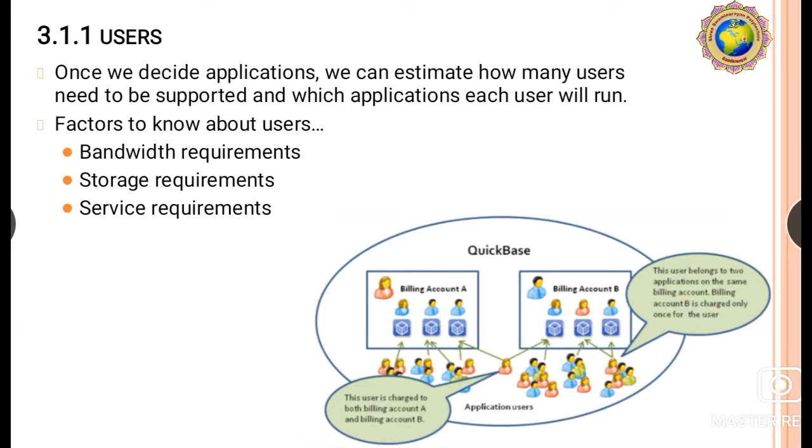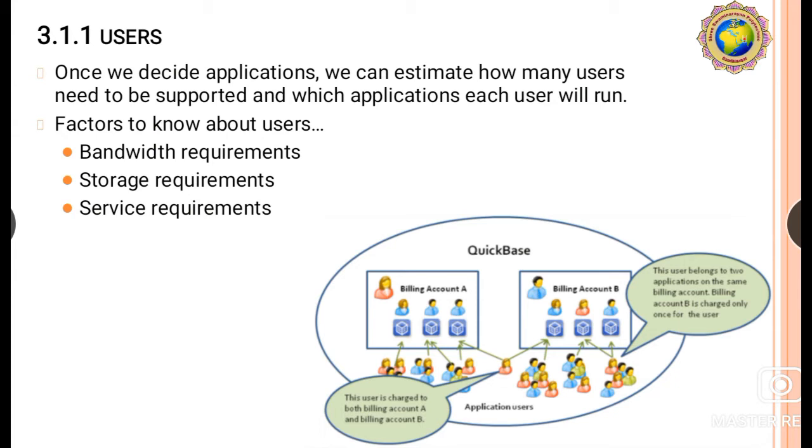So whenever an application is downloaded by any user, once we decide applications, we can estimate how many users need to be supported and which application each user will run. So here the factors to know about users are, first of all, bandwidth requirements, storage requirements, and service requirements. So whenever any application is downloaded by any user, the application owner is thinking about many different types of users as a quick base to estimate how many users need to be supported for the authorized person's application.